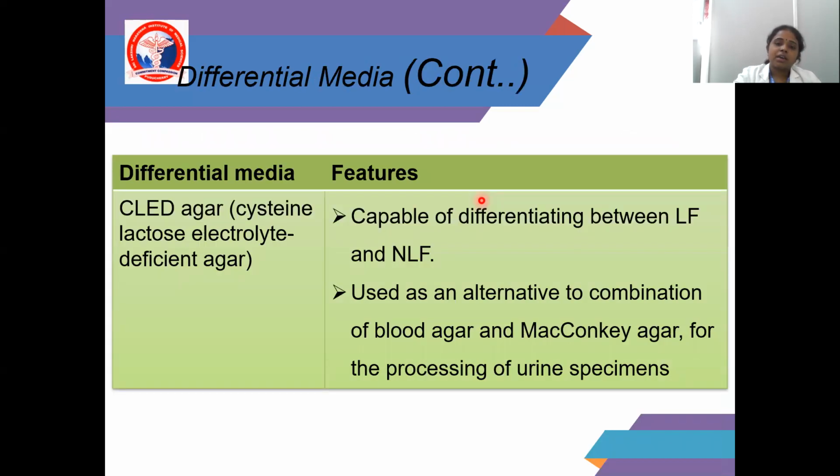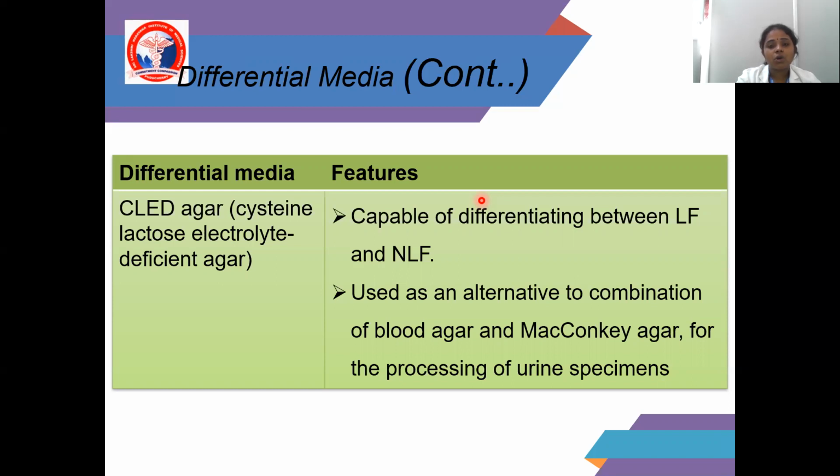Another differential medium is CLED agar, which is mainly used for urine samples. It is cysteine lactose electrolyte deficient agar that is also capable of differentiating between lactose fermenter and non-lactose fermenter.